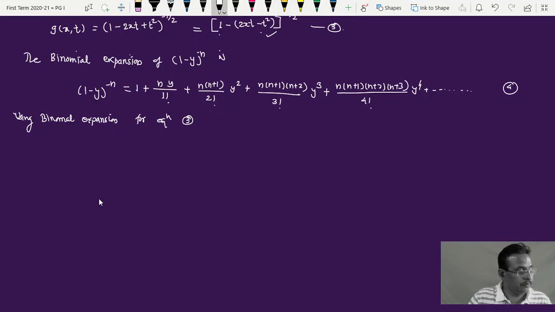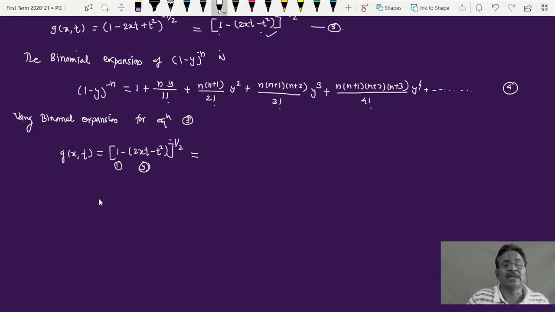So if I use this expansion, this g of xt is equal to, in the bracket, 1 minus twice xt minus t square raised to minus half. Okay, I am using this as 1 and this is my y. So this is 1 minus y raised to minus n, and this time n is equal to half, keep in mind.